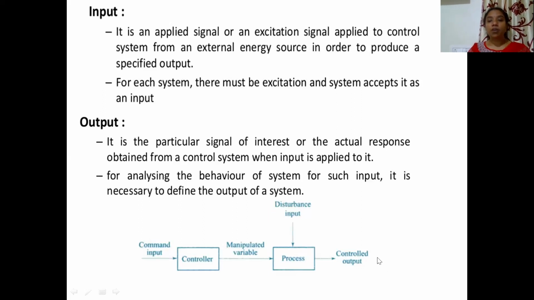These disturbances cannot be avoided because they may be external or internal. So the main motto of the control system is to obtain the desired output. The desired output is first fixed, and then accordingly we manipulate the input variables in order to obtain it.